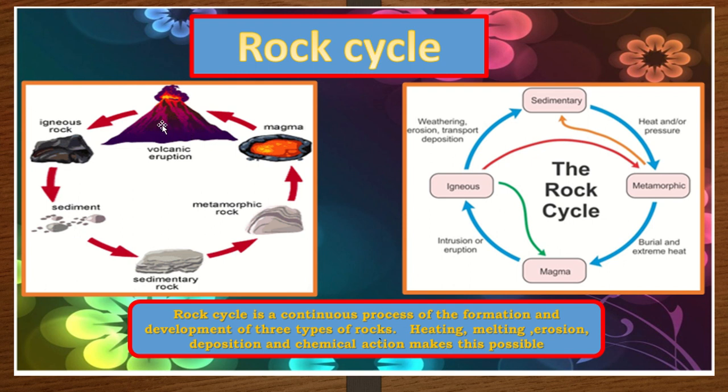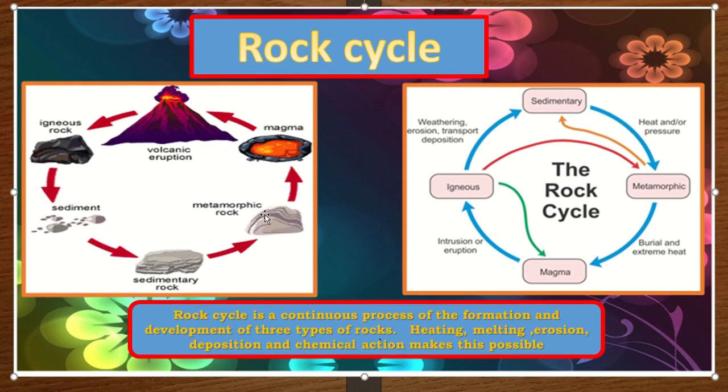So here it starts. From igneous rocks, some particles are sedimented and form sedimentary rock. From this, because of heat and pressure, metamorphic rock is formed. Again, because of heat and pressure, magma is formed, and from magma, volcanic eruption happens. So it is a cycle.